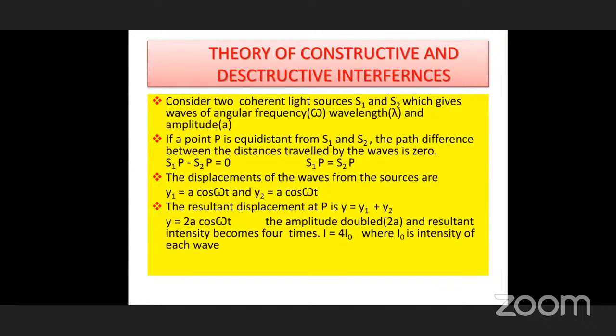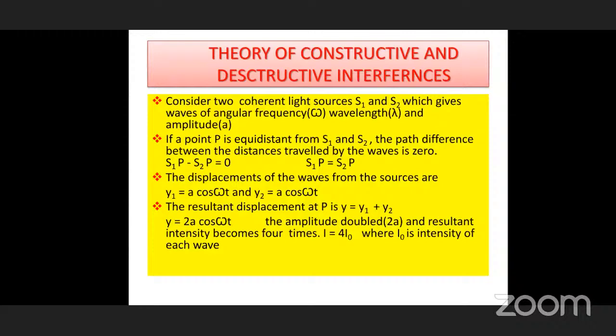Consider two coherent sources, S1 and S2, which give waves of angular frequency omega, wavelength lambda and amplitude A. Both have the same amplitude, frequency and wavelength; those are coherent light sources.